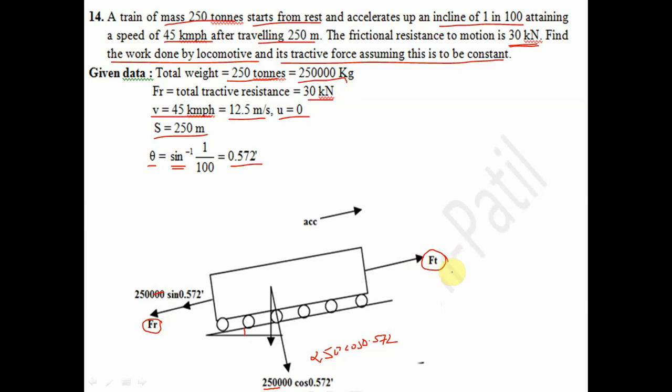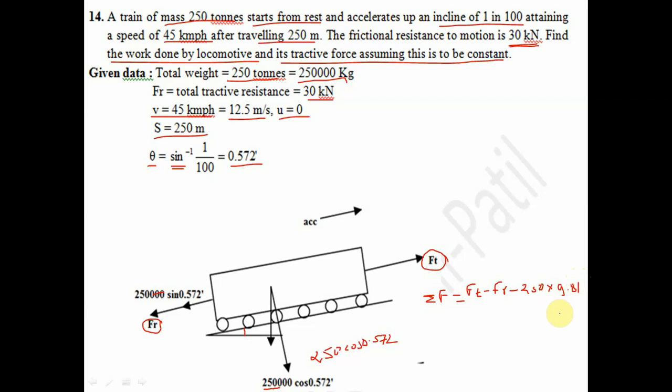So can you tell me the net force here? The net force, summation F, will be Ft minus Fr minus 250. Now we have to convert this into Newton, so ton into 9.81 will give the kilonewton.